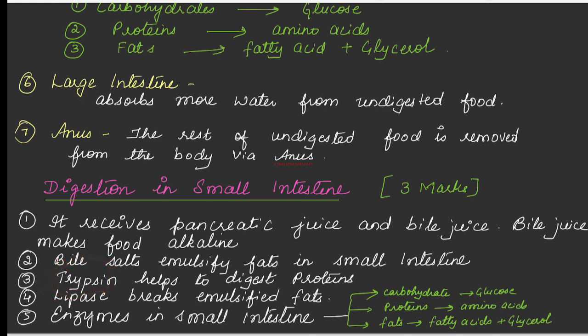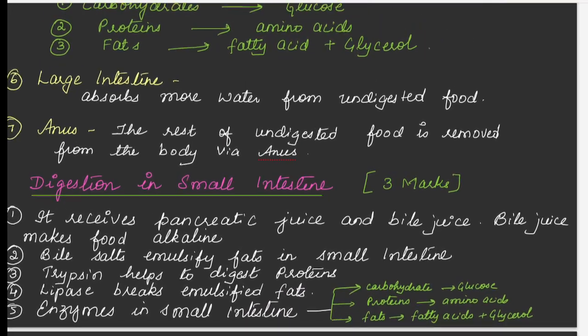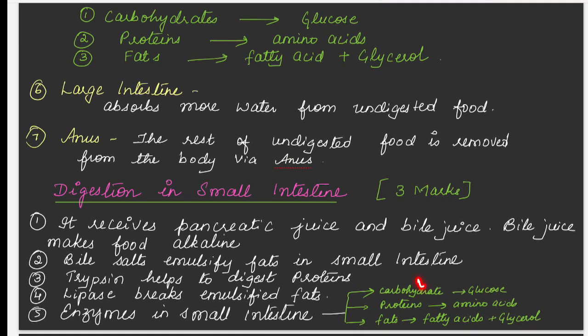And then enzymes like trypsin help in digestion of protein. Lipase enzyme helps in breaking down of emulsified fat. And then the enzymes present in the small intestine will help in complete digestion of carbohydrate. That is, carbohydrate will be converted into glucose. Proteins will be converted into amino acid. Fat will be converted to fatty acid and glycerol. So this much you have to write if it is asked for 3 marks in the examination.